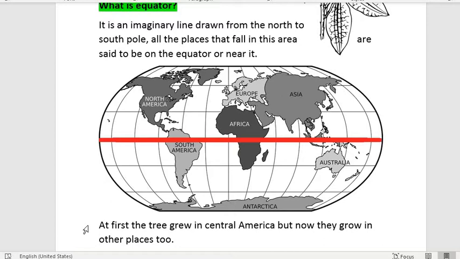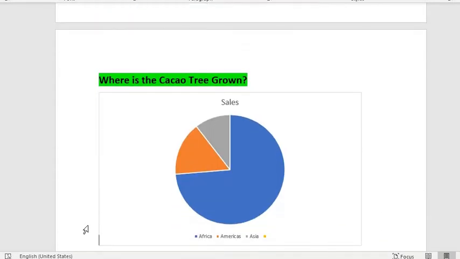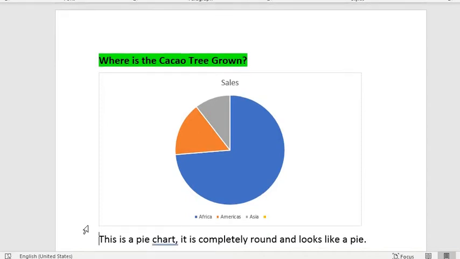Now, we know that at first these trees grew in Central America, but now they grow in other places too. You might think how that is possible. Very easy. What people do is that they take seeds from one region and then they take them to another place and try to grow those things over there.